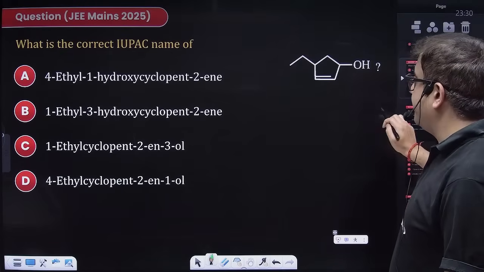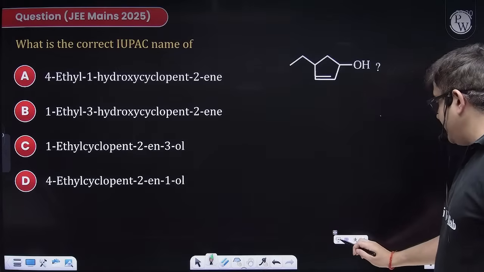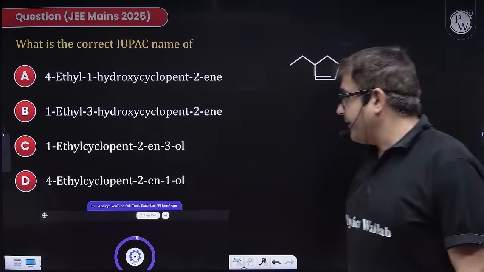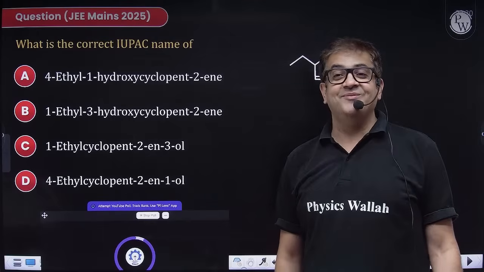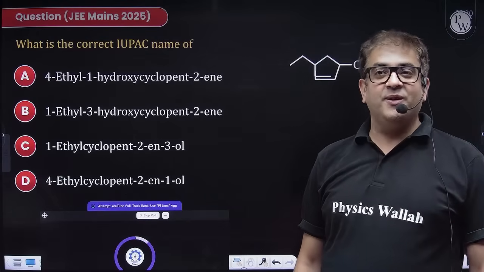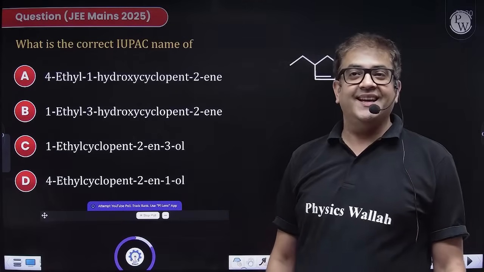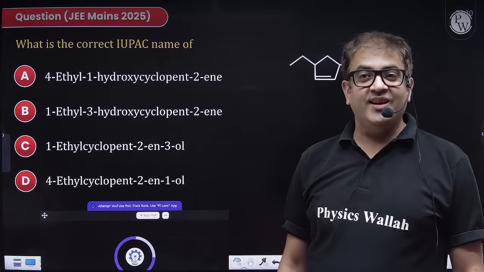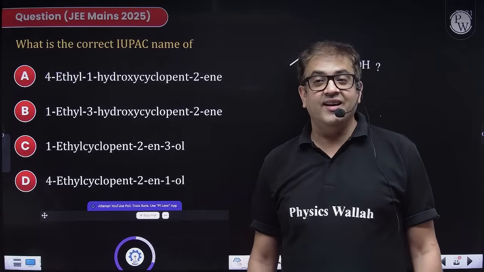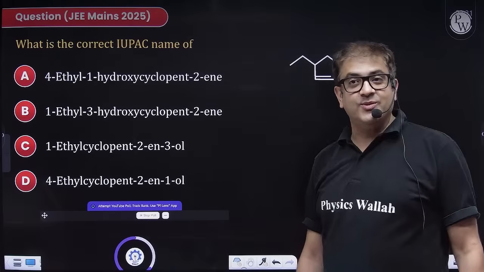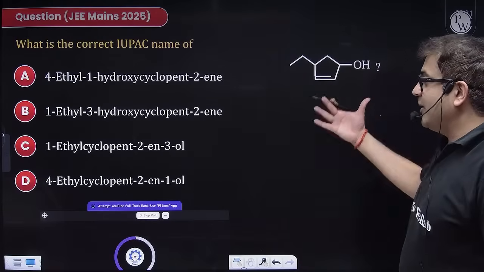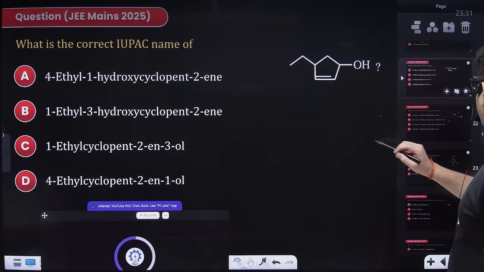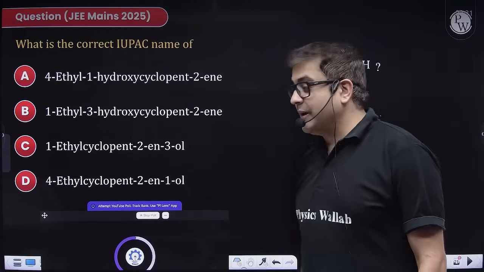Attempt this one. Correct IUPAC name for the structure that is given over here. I hope you can crack this one. Yeah, perfect. People are solving and they are solving right. Good, good. Attempt the next one, guys. This one, you have to give the correct IUPAC name. It is a JEE 2025 question. Try this one.